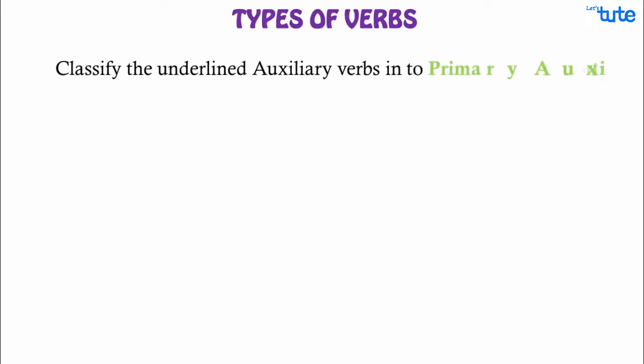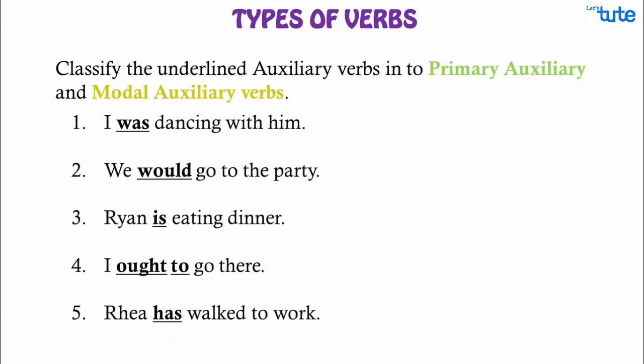So, based on the previous session, classify the underlined auxiliary verbs into primary and modal auxiliary verbs. Hope you could easily recognize them. Let's understand the next type of verb now.